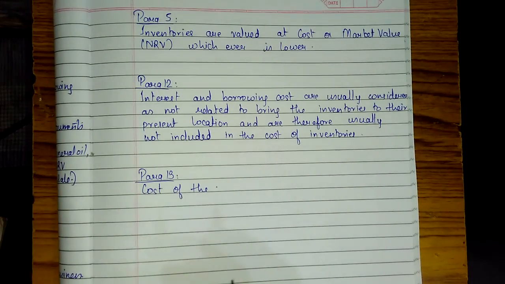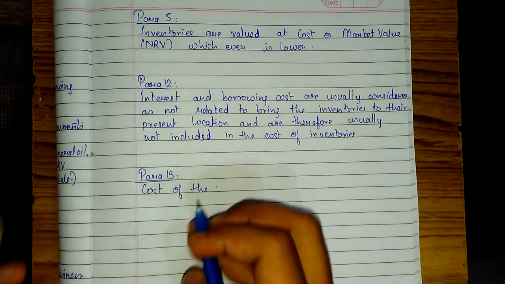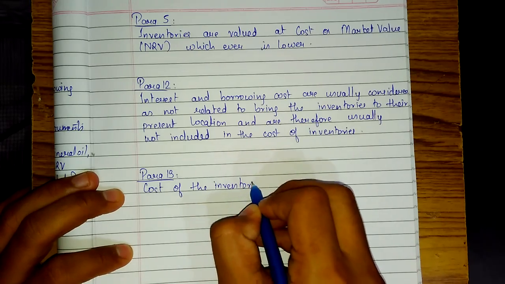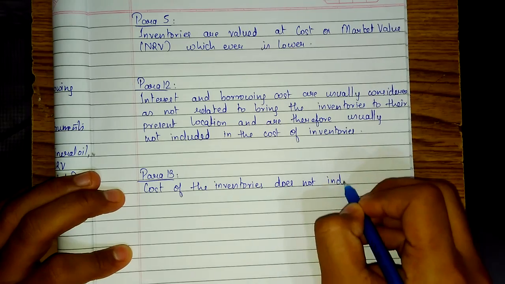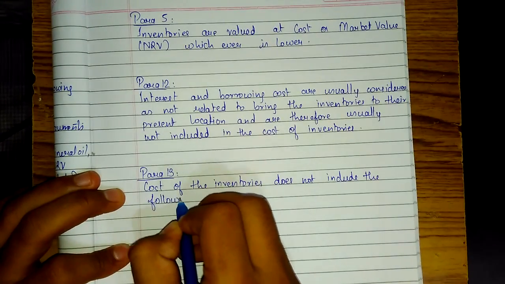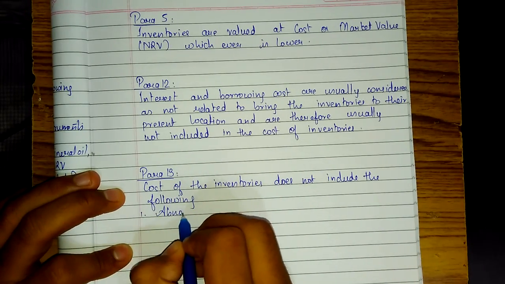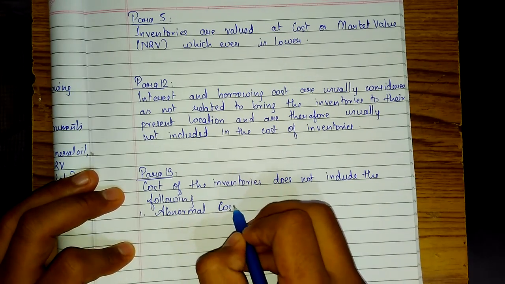Para 13 says that cost of the inventories does not include the following things. Which are the following things we will be seeing now. Cost of the inventories does not include the following. Following are: 1. Abnormal loss, not cost.